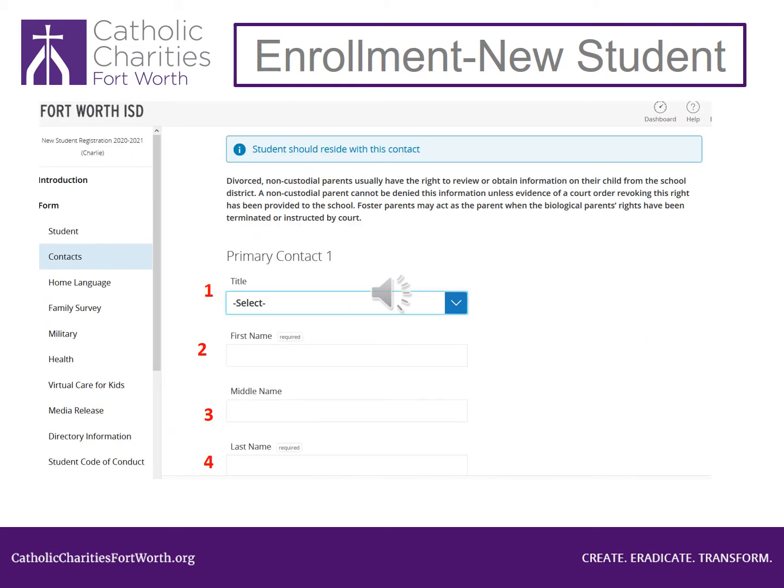The next part will ask information about what adult, parent, or guardian the school will call with any concerns. Look at number 1. Leave this blank. Look at number 2. The first name of the adult, parent, or guardian goes here. Number 3. Leave this blank. Look at number 4. The last name of the adult or parent or guardian goes here. Scroll down the page.